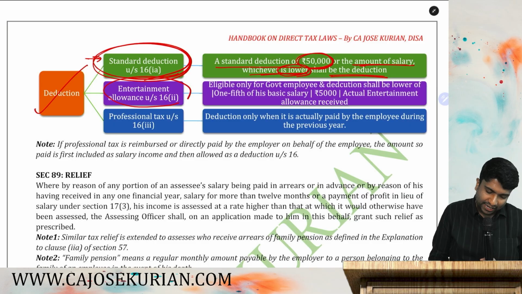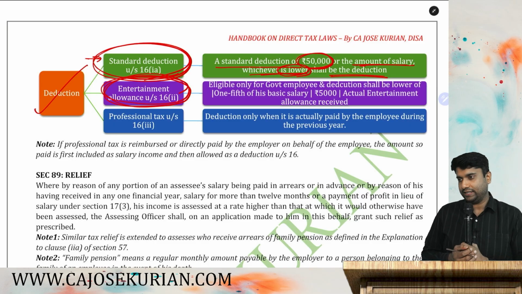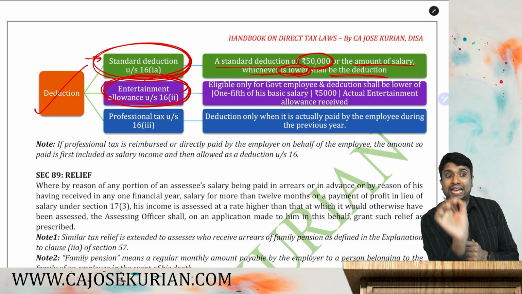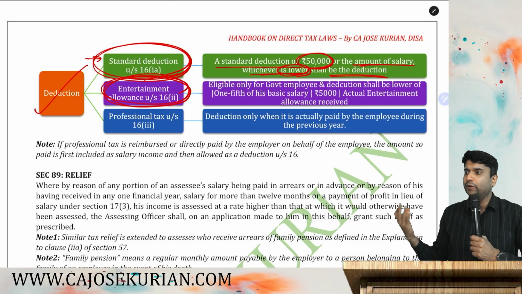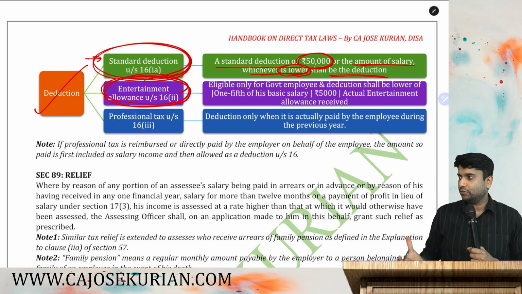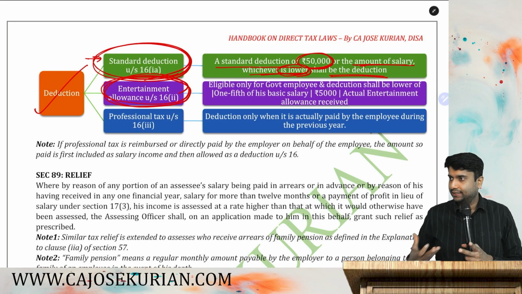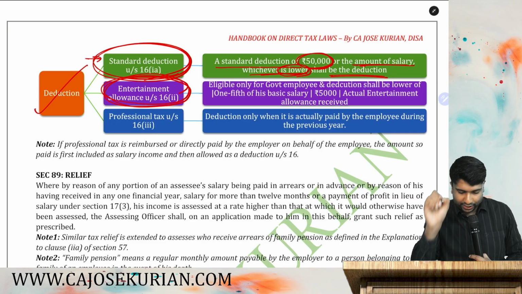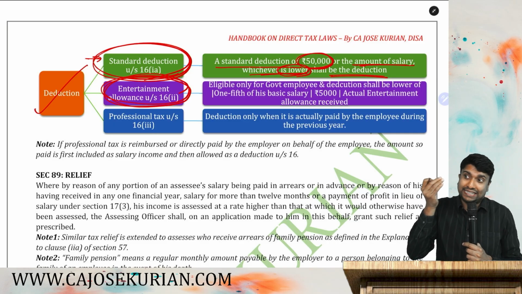That is the deduction for entertainment allowance. If your employer pays you entertainment allowance for movies and other entertainment, then you are eligible for a deduction for that.